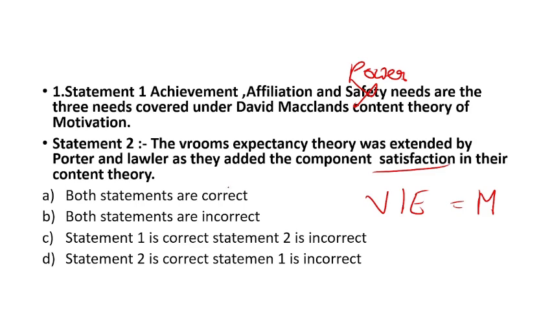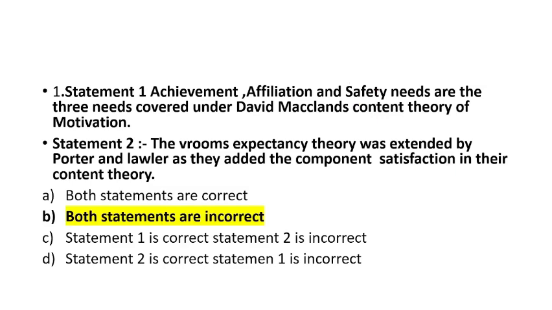Here it should have been process theory, because motivation is classified into 2 theories, that is need-based and process-based. So need theories belong to Maslow, Herzberg, Alderfer and this McClelland. These are the only 4 need theories, and the rest are all covered in the process theories of motivation. So option B is the right answer.